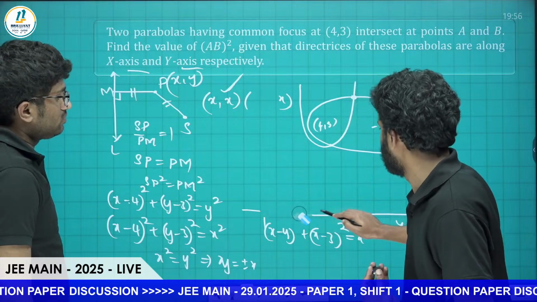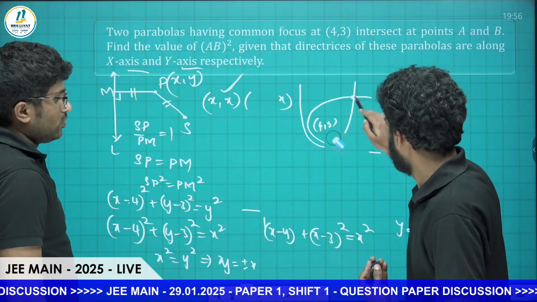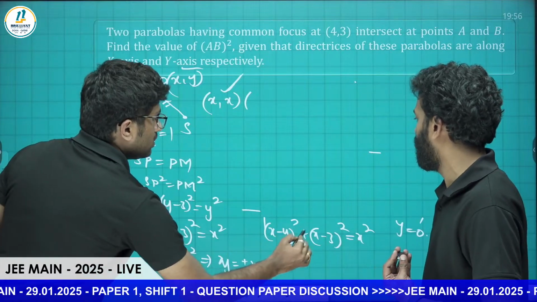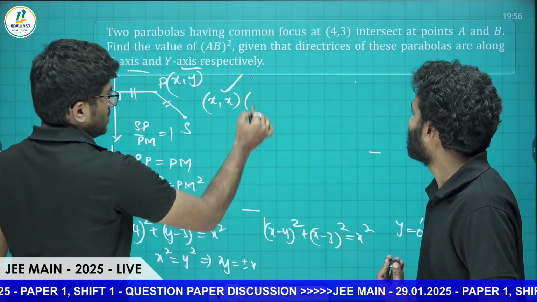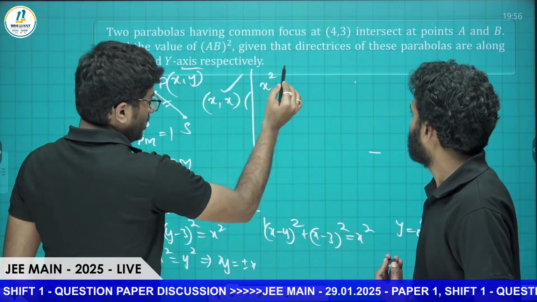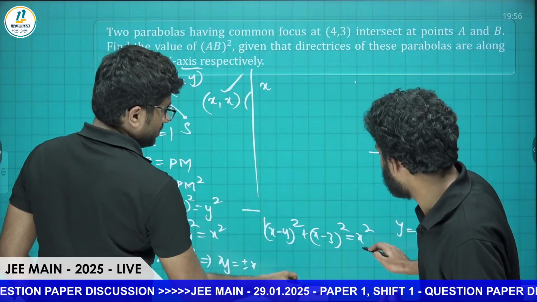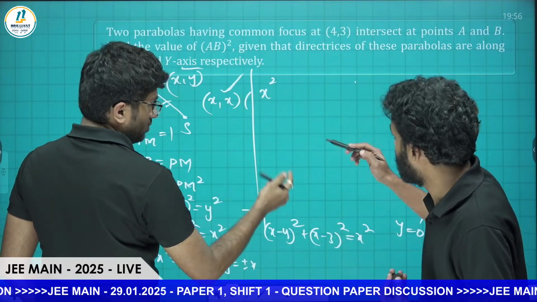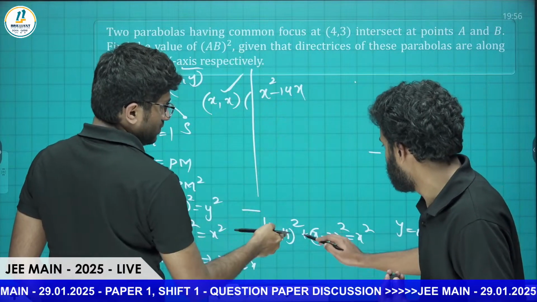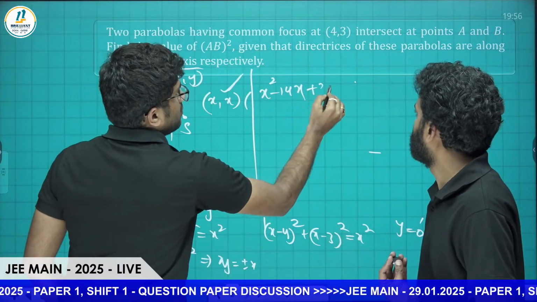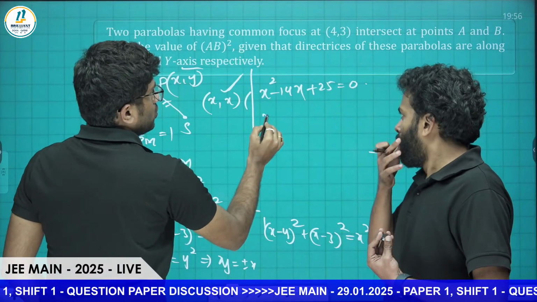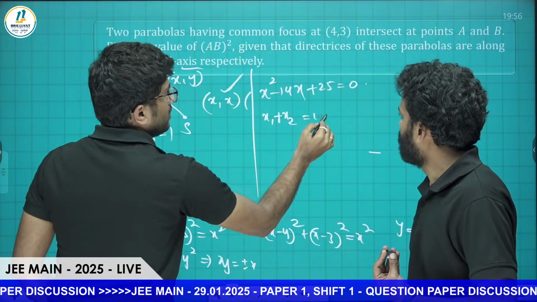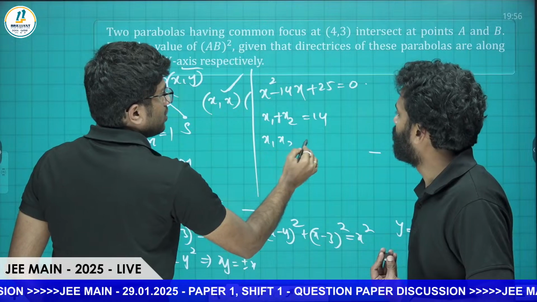We'll get a quadratic equation, and all of you know how to solve that. It is a slight application of the quadratic equation. The x square terms: 2x square minus 1x square, one x square is cancelled. So x square minus 8x minus 6x, that is minus 14x, plus 16 plus 9, that is 25, equals 0. If we take the roots as x1 and x2, the sum of the roots will be 14 and the product of the roots will be 25.